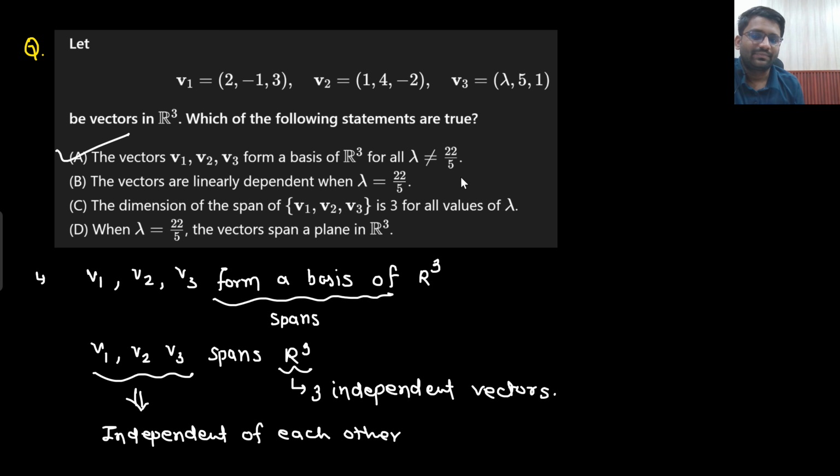So yeah, this is correct, that v1, v2, v3 will form the basis. That means v1, v2, v3 will span R3 for all lambda not equal to 25. The vectors are linearly dependent when lambda is 25.